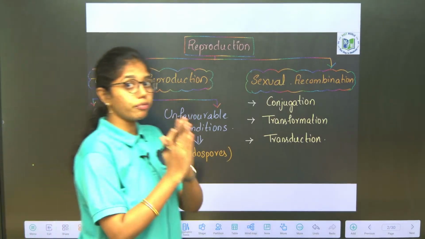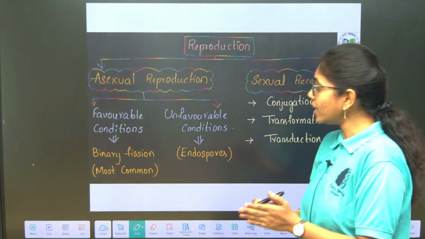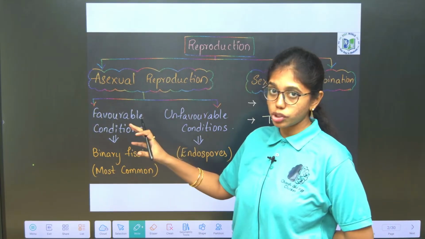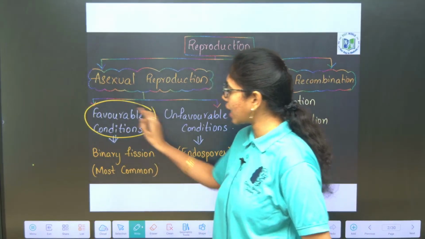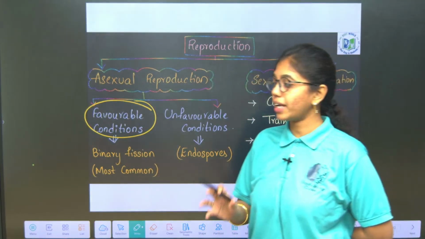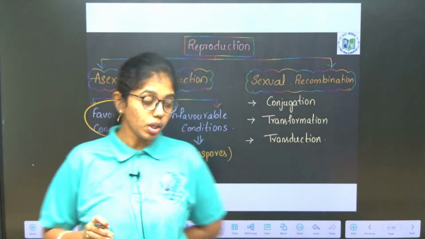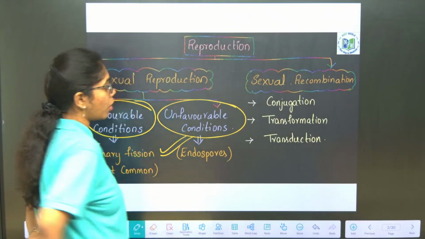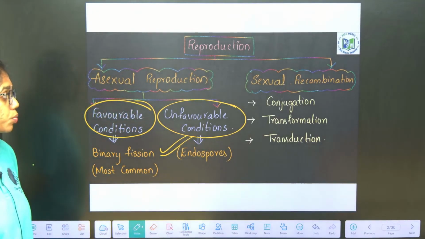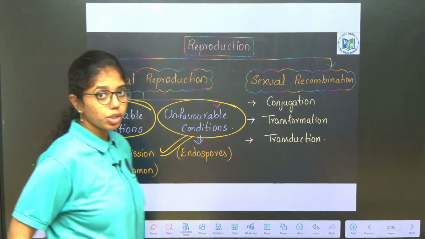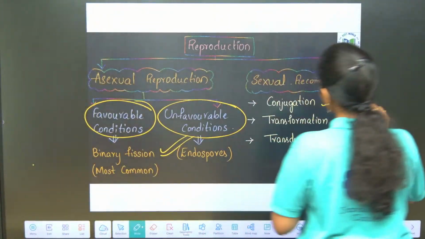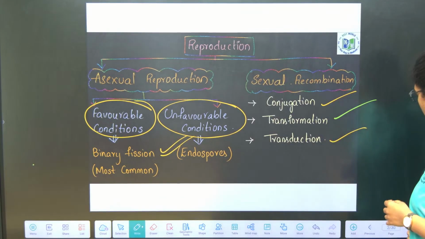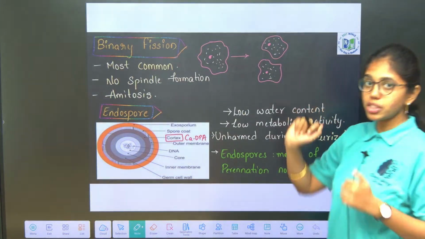Reproduction in bacteria is of two modes, asexual reproduction and sexual reproduction. The most common mode of asexual reproduction, which takes place in favorable conditions, is binary fission. Under unfavorable conditions endospores are formed. Sexual recombination is of three modes: conjugation, transformation and transduction. Here you see, first is binary fission.